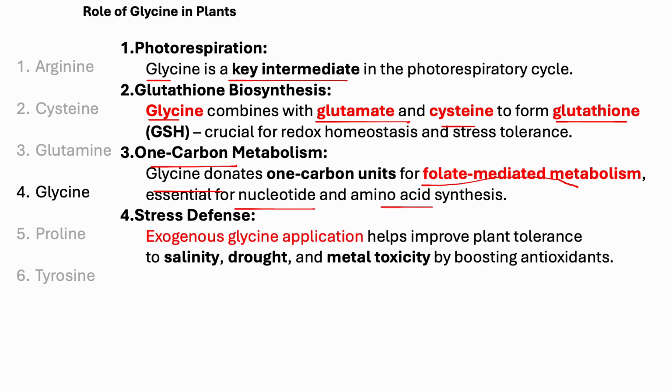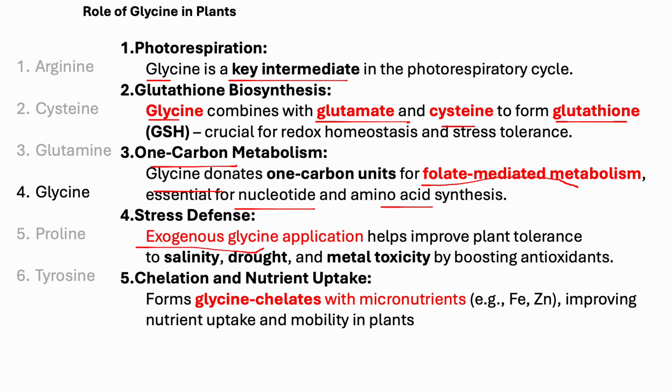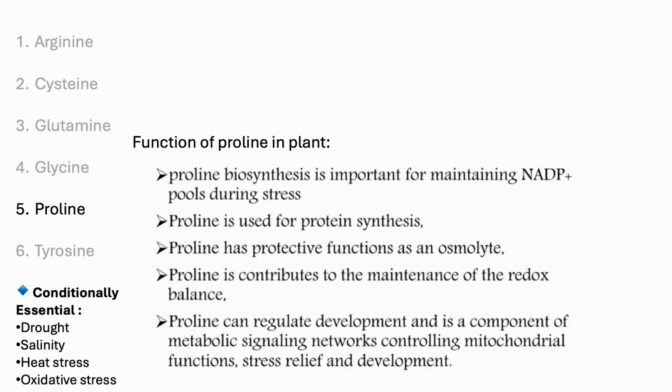And in case of defense, there are a lot of reviews and research showing that exogenous glycine application can improve plant tolerance to salinity, drought, heavy metal, and other abiotic stress. And most importantly, glycine can chelate different types of micronutrients like iron and zinc. These chelates help to improve nutrient uptake and mobility inside the plants.